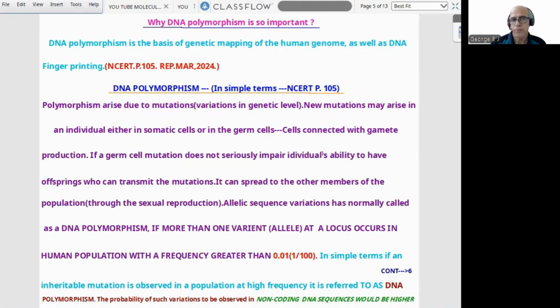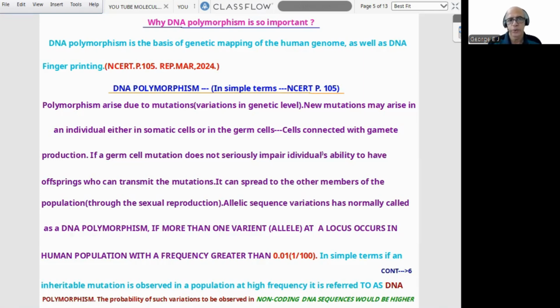Now, polymorphism is the basis of fingerprinting. So why is DNA polymorphism so important? DNA polymorphism is the basis of genetic mapping of human genome as well as DNA fingerprinting. Again, the statement is in NCERT page number 105. Now, once again, we are proceeding to DNA polymorphism because it is an important, even basic term in fingerprinting.